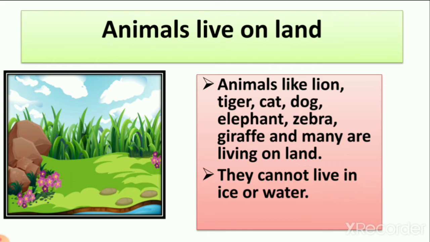So when we see the picture of a forest, you can see all these animals inside this picture. Tiger, cat, dog, all need land to live. They cannot live on water.